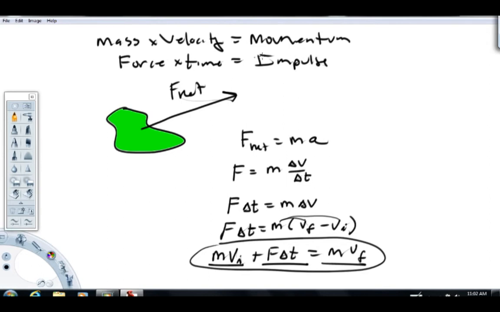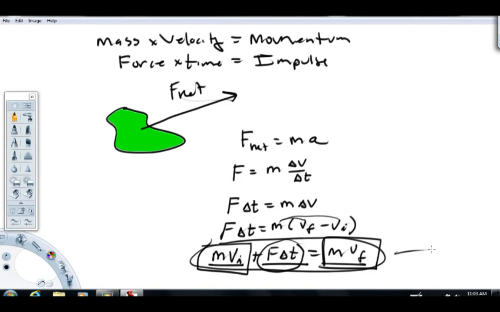And this equation is fairly simply saying this, right? This term right here, m v initial, represents the initial momentum of the system, whatever that is. m v final represents the final momentum of the system, and this quantity right here is the impulse, which changes the momentum of the system.